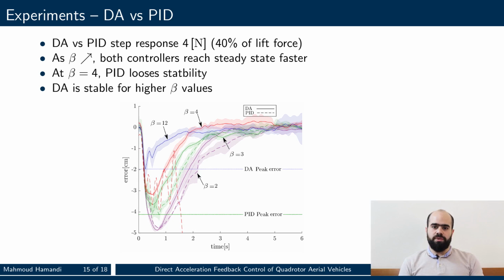Finally, in this final experiment, we compare the controller's performance against a PID's when subjected to a step response. The step response was generated in code to assure the repeatability of the experiment. We can see from this plot that for both controllers, the platform rejects the disturbance faster as beta increases. However, we can see that for the PID, at beta equal to 4, the controller stops being stable. On the other hand, the direct acceleration controller is stable for beta up to 12. As such, the direct acceleration controller can be made more robust to external disturbances than the PID.